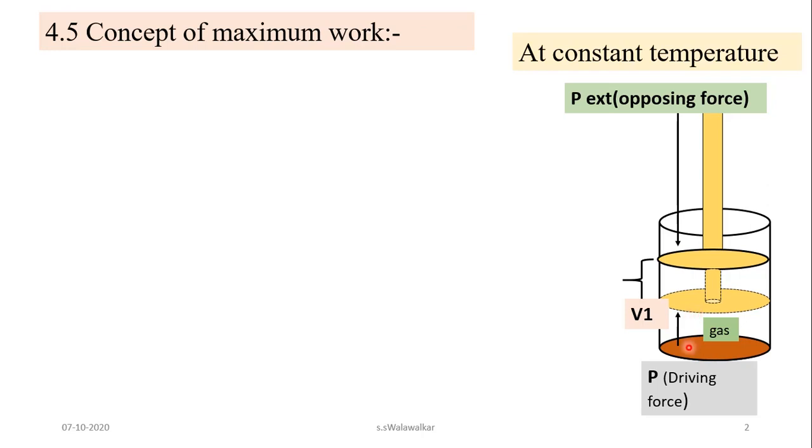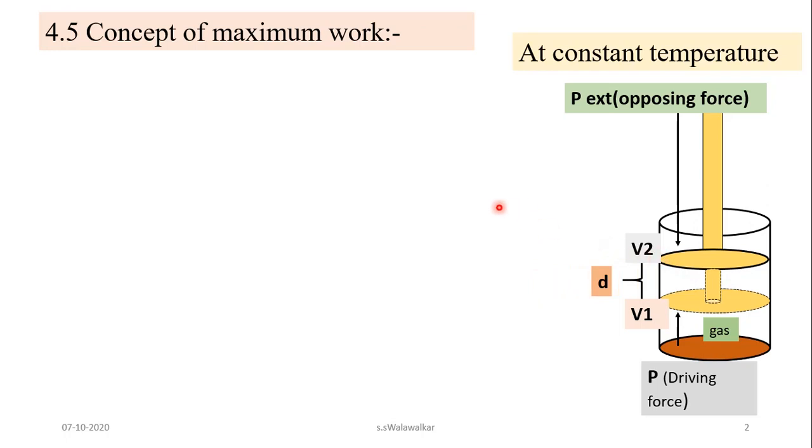Then the gas pushes the piston in the upward direction, and a volume change takes place. As the gas expands, the volume increases from V1 to V2, and the piston is displaced through a distance d.